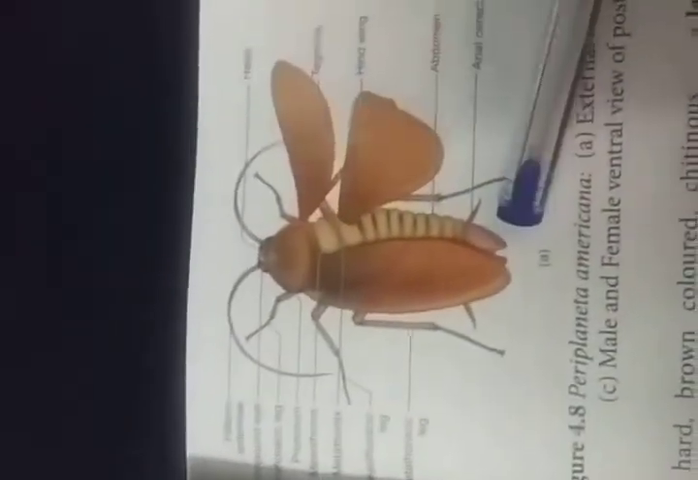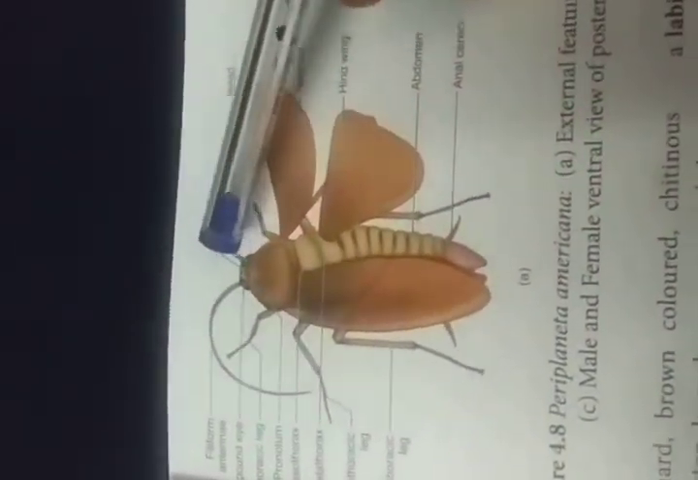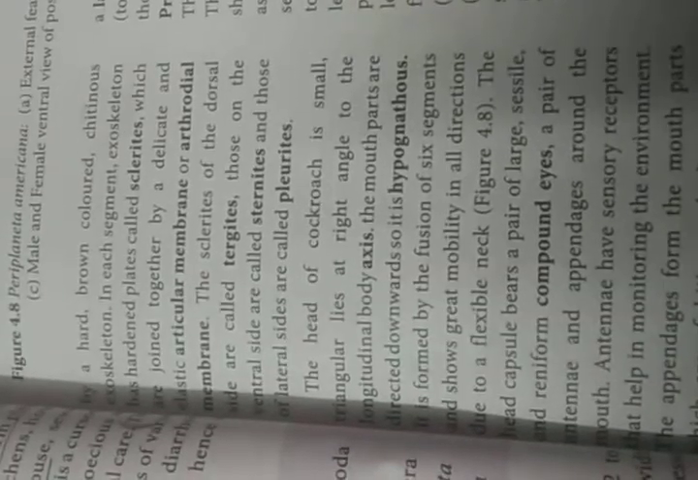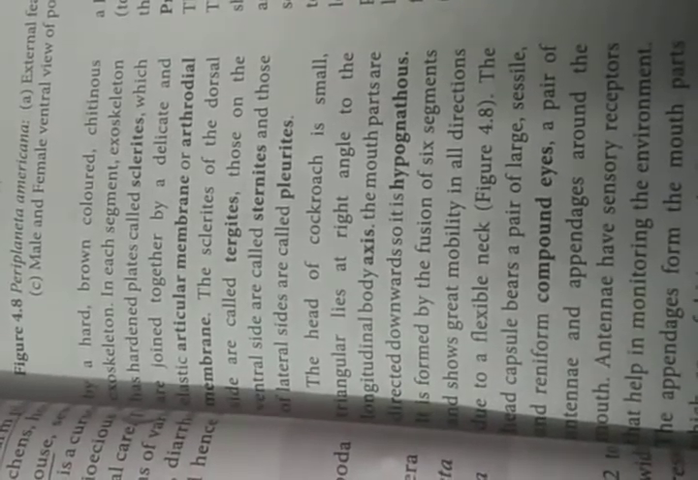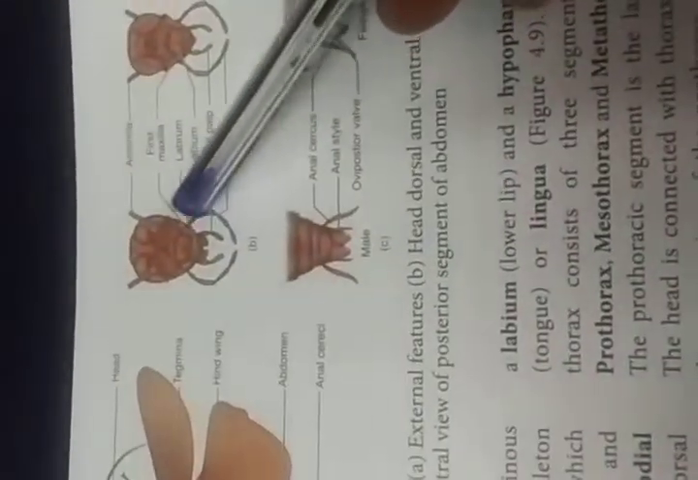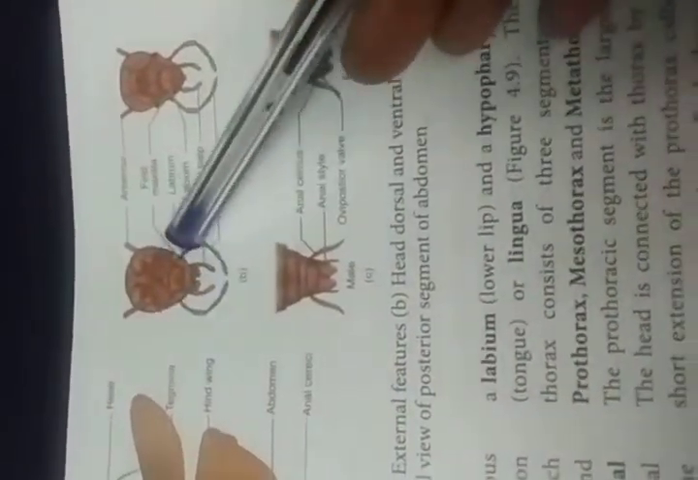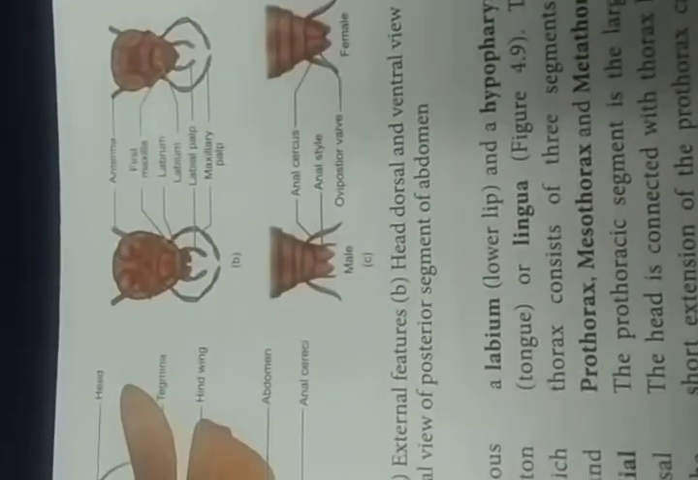Okay, it is small and triangular, lies at right angle to the longitudinal body axis. அதனுடைய body and the length wise பார்த்தோம்னா இந்த right angle வந்து இந்த head வந்து presence ஆயிருக்கும். Then the mouth parts are directed downwards, so it is known as hypognathous. அதனுடைய மவுத்தை பார்த்துட்டோம், இதுதான் வந்து மவுத். இதில் இருக்கக்கூடிய டிஃப்ரெண்ட் பார்ட்ஸ் ஆஃப் த மவுத் பார்த்தோம்னா கீழ் நோக்கி இருக்கும்.